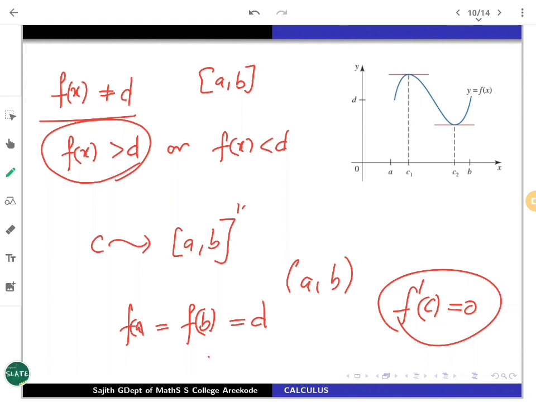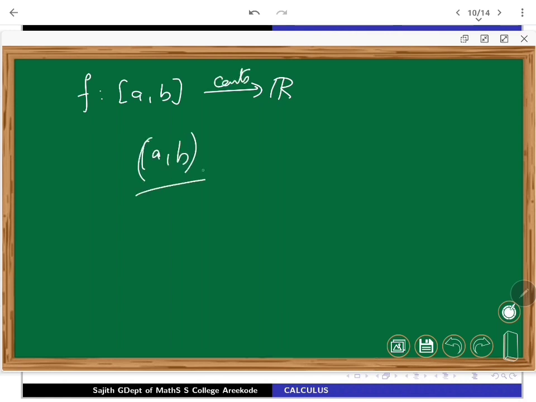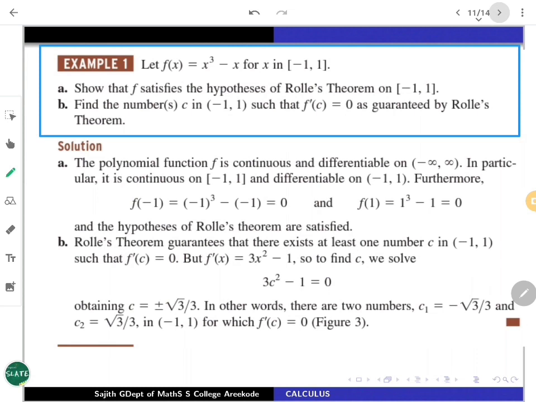The content of Rolle's theorem you should remember well. f should be a continuous function defined on a closed bounded interval. Secondly, on the open interval (a, b), it should be differentiable. Then some c in the open interval (a, b) is guaranteed for which f'(c) is going to be 0. That is what is given. So remember the statement as well as the content. Let us work with a very simple example: f(x) = x cubed minus x.